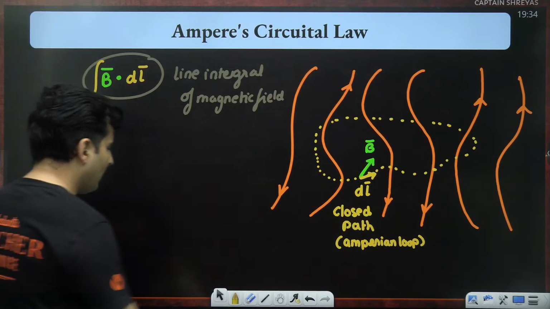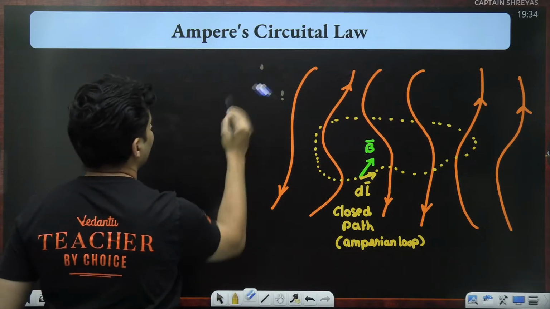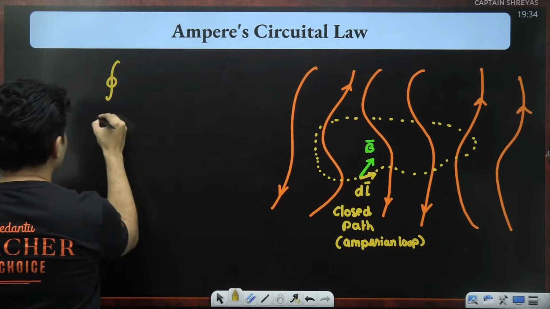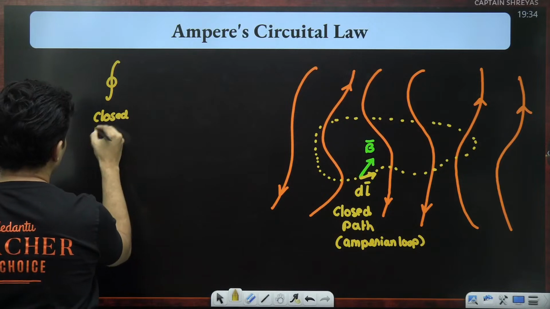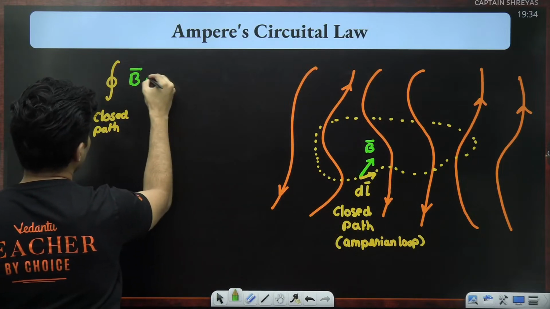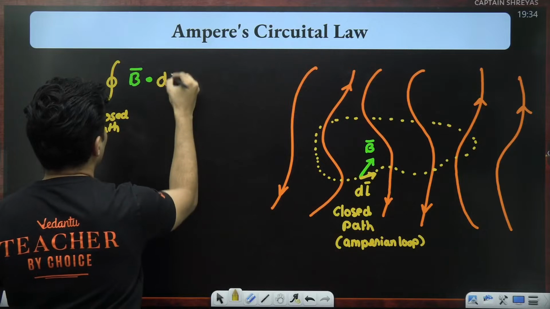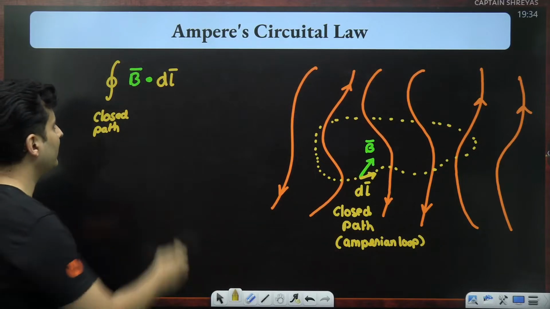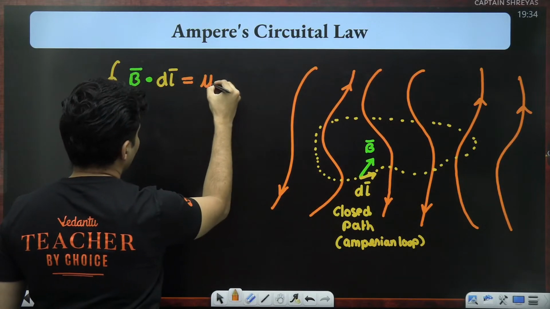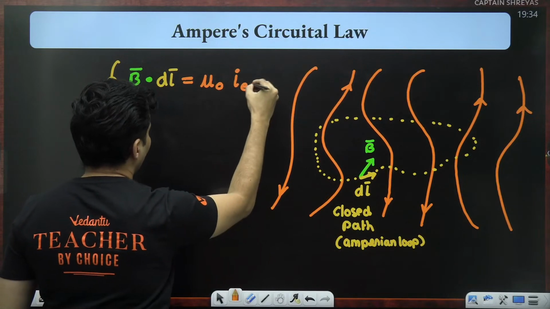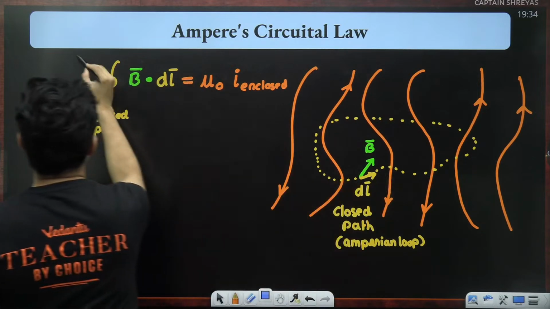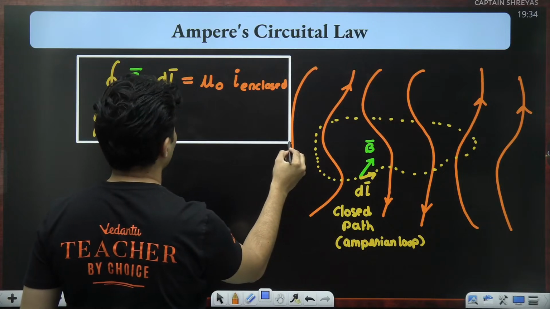When you come back to the same point, that line integration will have this symbol, because this is a closed path. You're coming back to the same point, and you do this B dot dl. This closed line integral for magnetic field always comes out to be permeability times whatever current has been enclosed. This is called your Ampere's law.